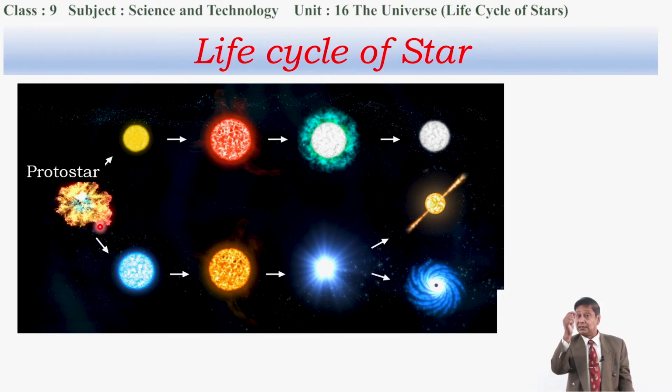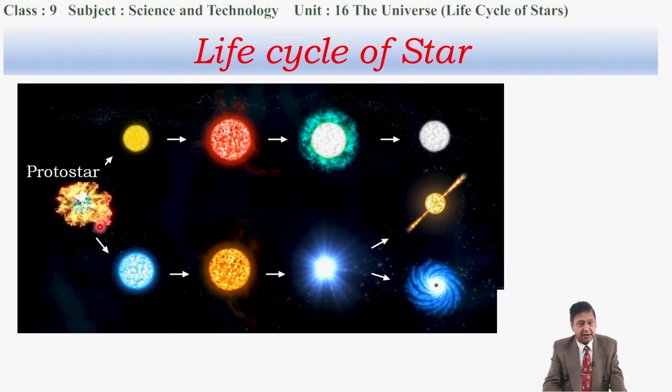This temperature is now responsible for nuclear fusion, and at this temperature and tremendous pressure, hydrogen nuclei fuse with each other to form helium nuclei. Now a nuclear reaction is produced. In this nuclear reaction, a part of the hydrogen, I mean to say a little mass of the hydrogen, is always destroyed, and the destroyed mass converts to a tremendous amount of energy, nuclear energy, which is in the form of light energy, heat energy and other forms. And because of this energy, the protostar now converts to a star. It illuminates.